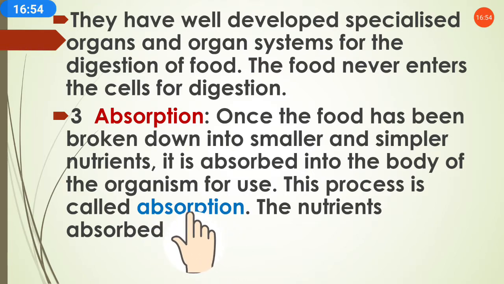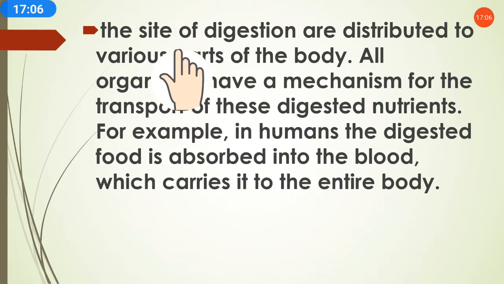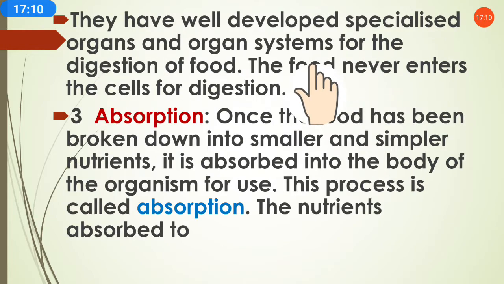By the word absorption we can understand absorbing of the food by the body for the further process in the body. The nutrients absorbed at the site of digestion are distributed to the various parts of the body. It means what?